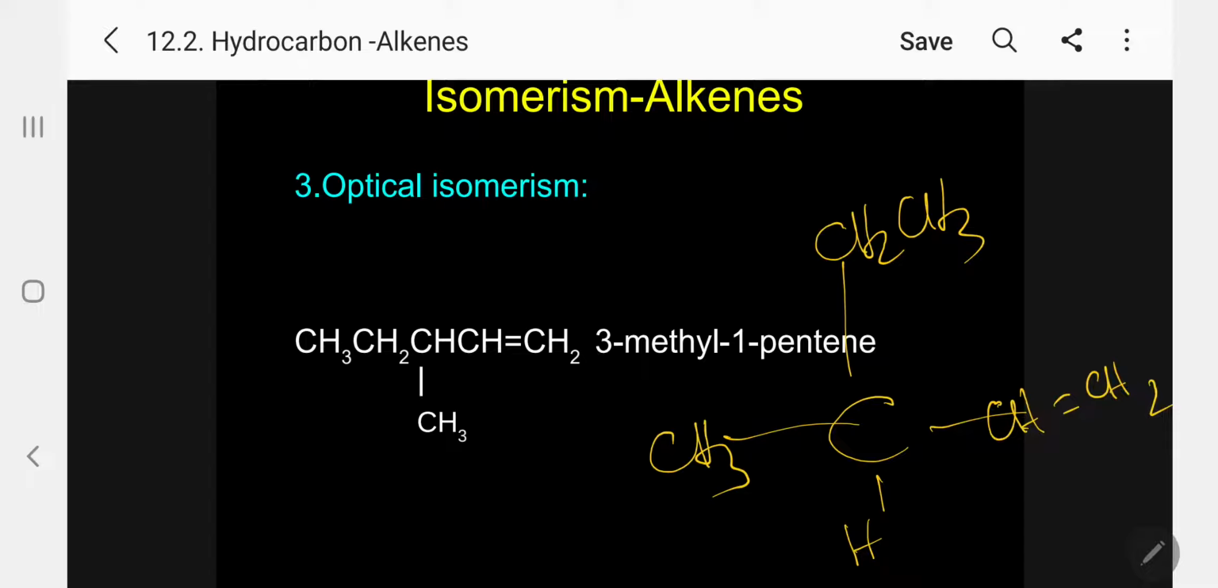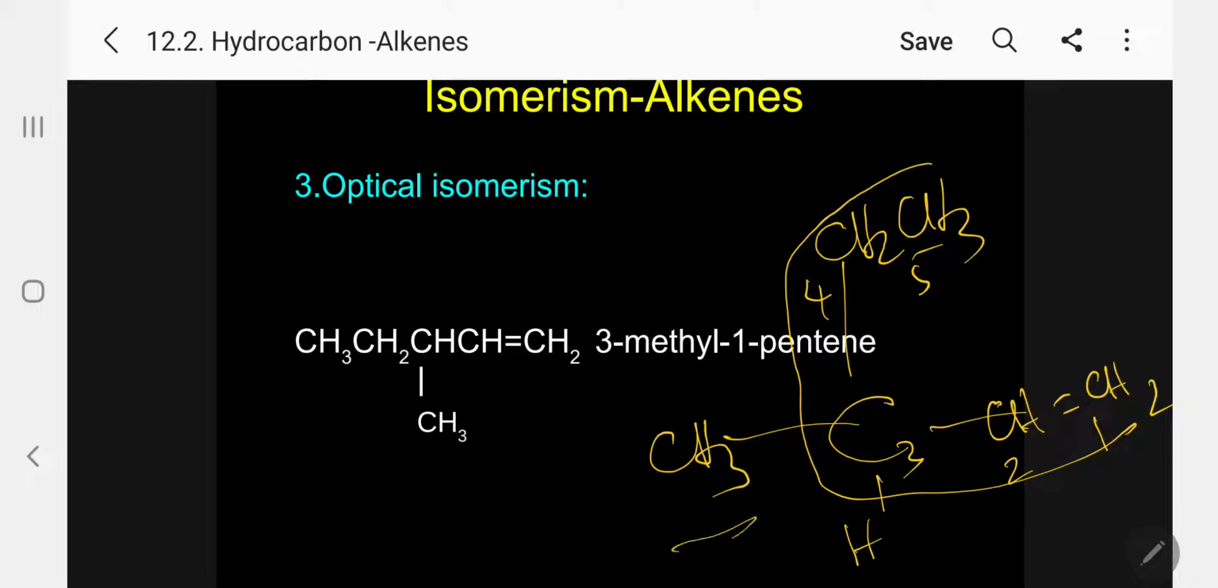So what is the longest chain here? This is the longest chain. How many carbon atoms? 5 carbon atoms. Double bond at 1, 2, 3, 4 and 5. So 1-pentene. In position 3 there is a methyl group. So 3-methyl-1-pentene is optically active because of the asymmetric carbon atom. 4 different atoms or groups are attached to the central carbon atom. 3 is the central carbon atom.